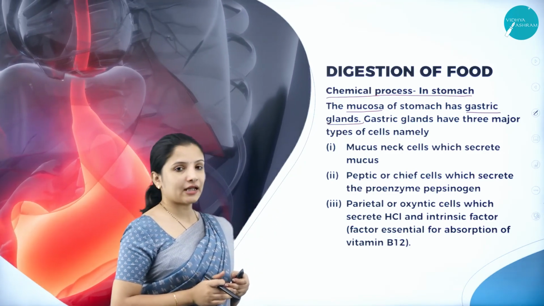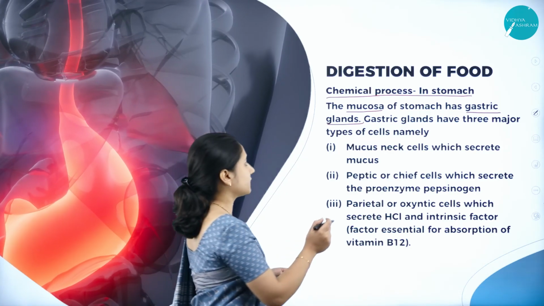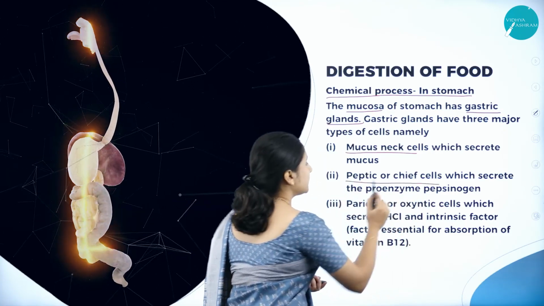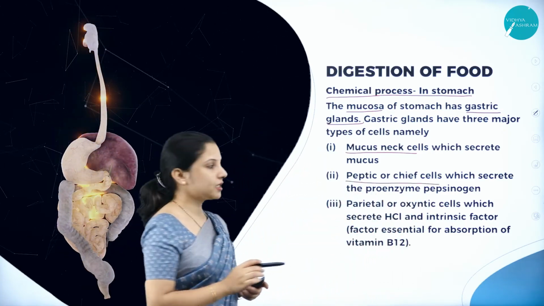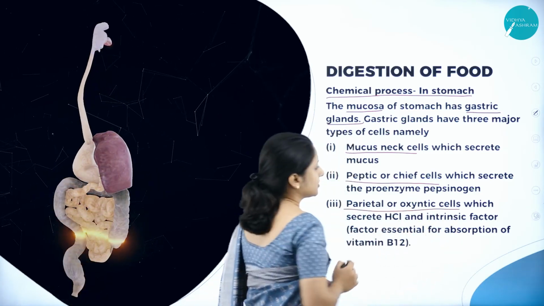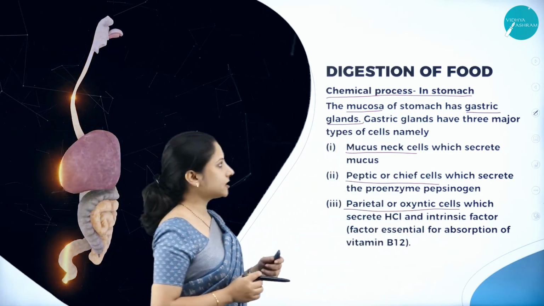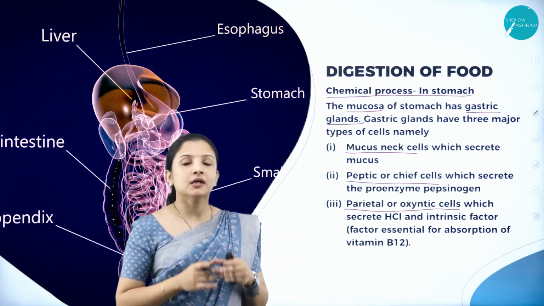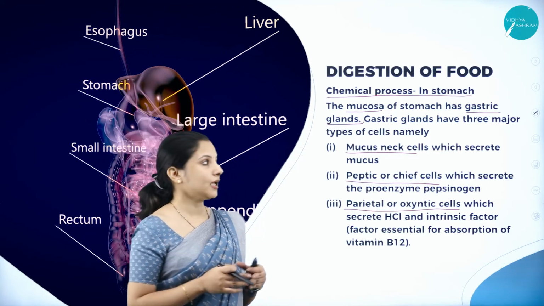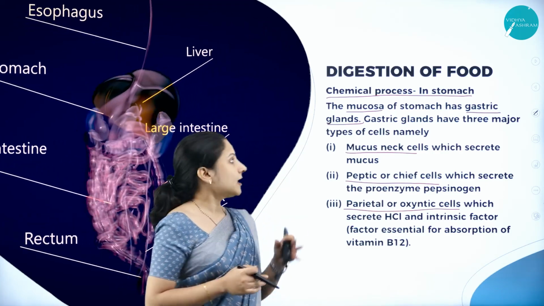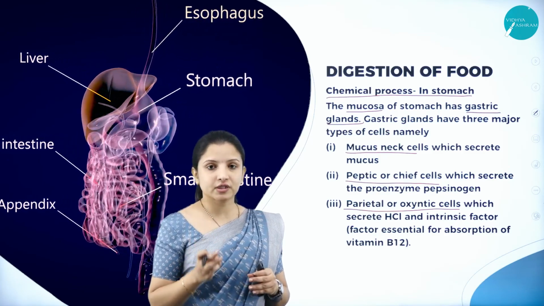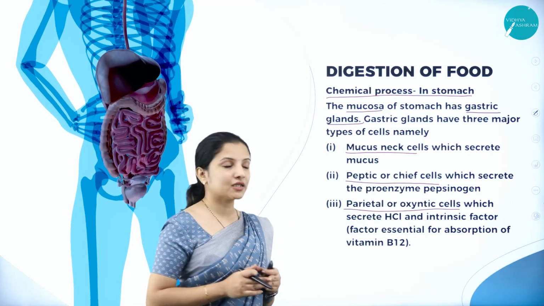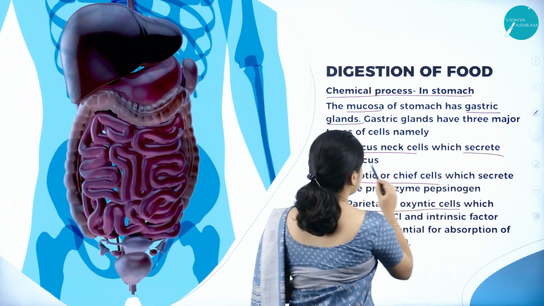And these gastric glands have three major types of cells. That is, they have the mucous neck cells, the peptic or chief cells, and the parietal or oxyntic cells. So what are the functions of these? We shall see. The stomach is covered by a membrane called the mucosa. That mucosa has gastric glands, and these gastric glands are made up of three types of cells. One is the mucous neck cells. The main function of the mucous neck cell is to secrete mucus.